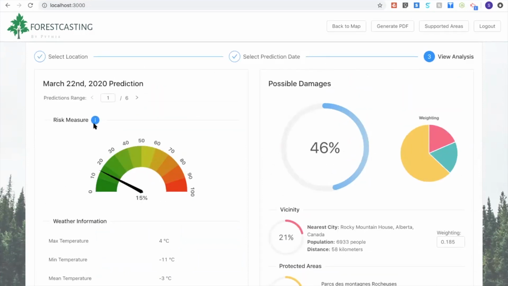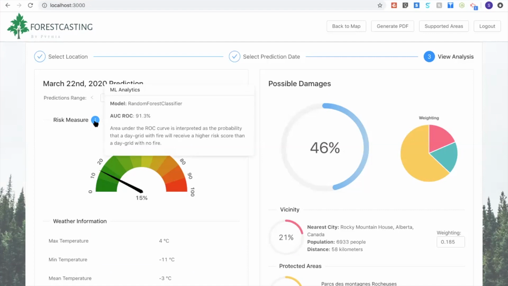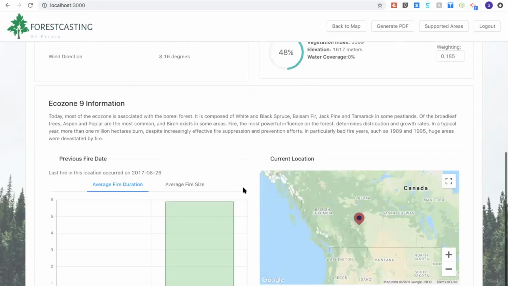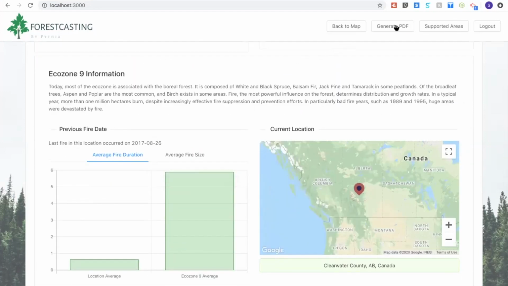And finally, we also have some information about the model here if they wanted to know more about how the fire risk is calculated. And other than that, they're able to generate a PDF of the results in order to keep it for their own record keeping and decision making.